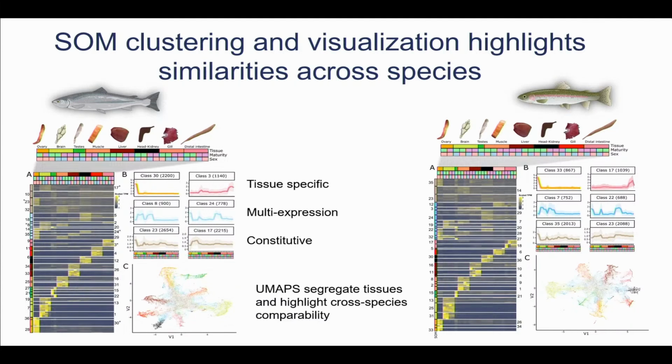The different categories obtained through the SOM clustering can be divided into tissue-specific ones. So here we have ova, brain genes, testis genes, muscle genes, liver, head kidney, gill, and intestine. And then over here, we have classes that are not constitutive per se, but are expressed in multiple tissues.